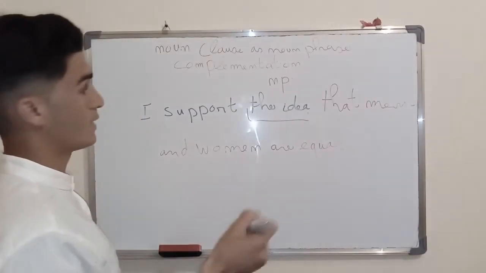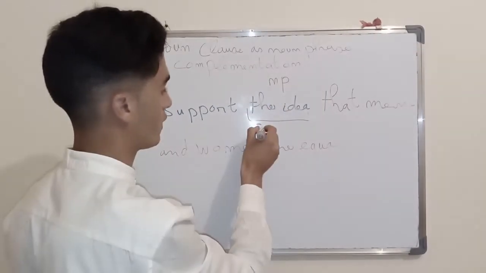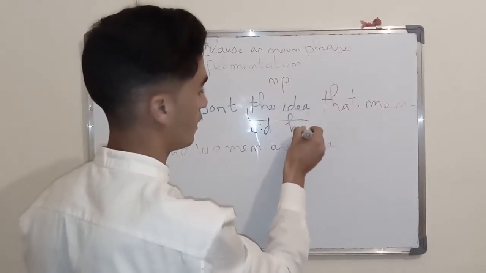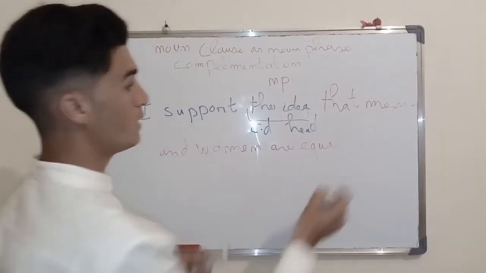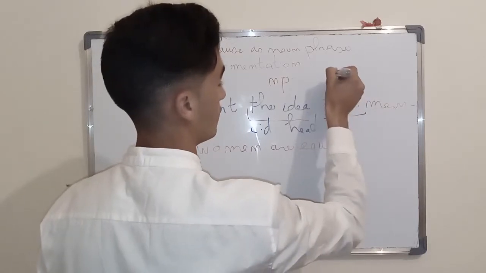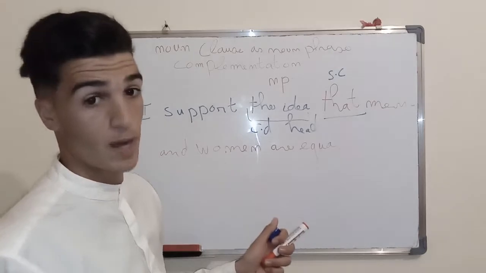First of all, let's look at it. This is the idea, this is the noun phrase. It consists of a central determiner. Idea is the head, okay? That men and women, that, this is the subordinating conjunction that a noun clause starts by.